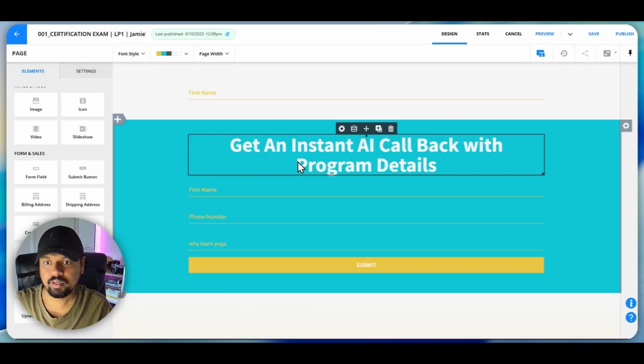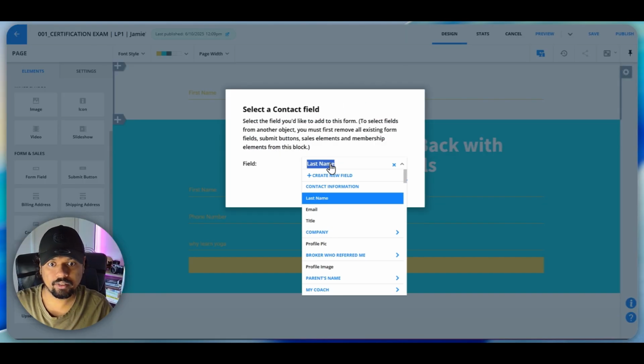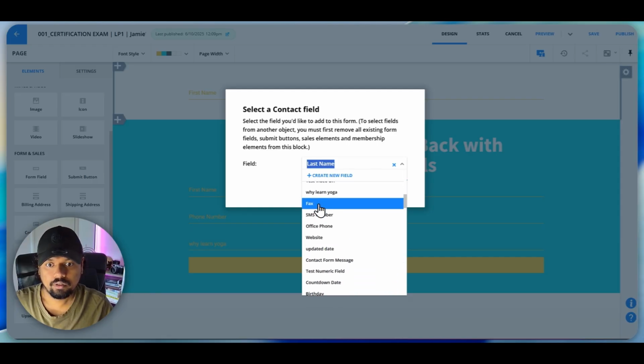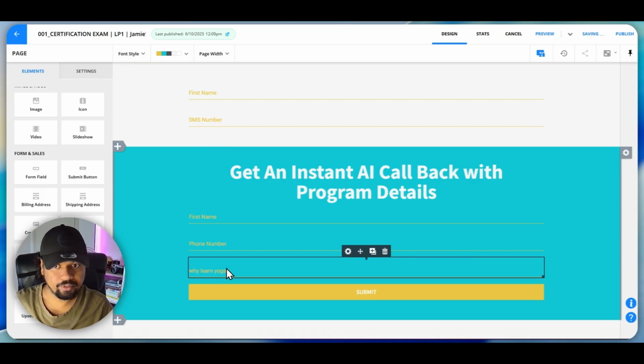So that's first name, and I also want a phone number. So I duplicate this and I added the SMS phone number, and that's added. And this is pretty much all I need for this phone call to happen, first name and phone number. But you can always add more stuff like why do you need to learn yoga and other custom fields if you want to.